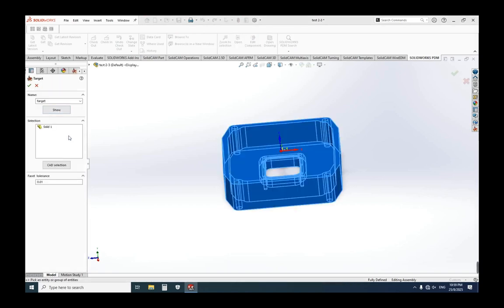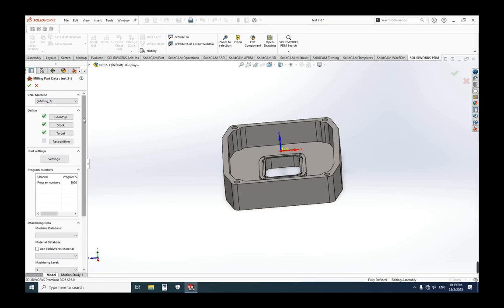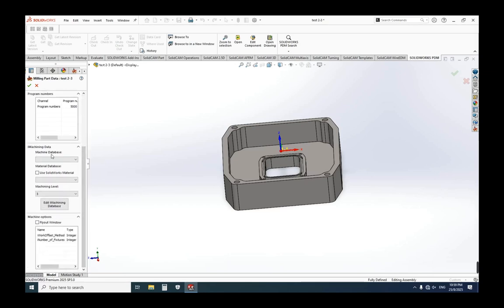The target is automatically set by SolidCAM. Click OK. I set the iMachining data as shown. This is important for the feed rate calculations.